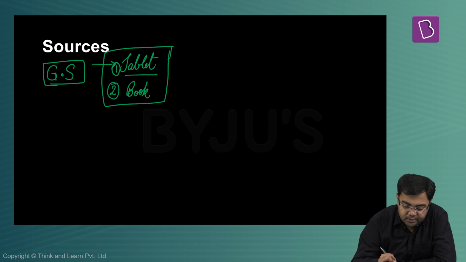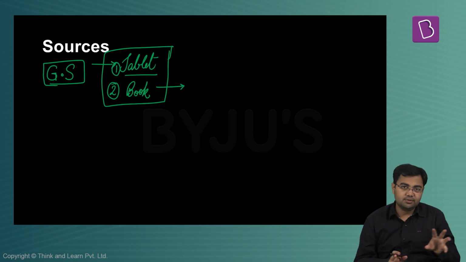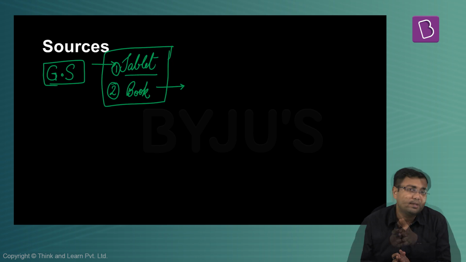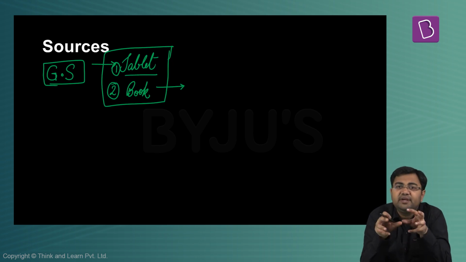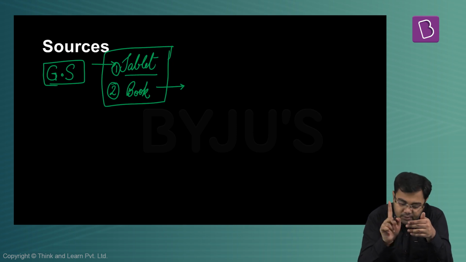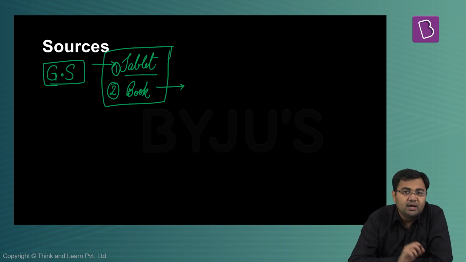Now, when it comes to books, you know that the standard books which are required for history, geography, polity, economy, environment, other subjects, everything has been provided to you. The book list that we have compiled, we have made sure that these are the best available resources and these should be enough for any student to clear the examination. So that's why the tablet has to be the primary source and the book for that particular subject has to be the secondary source. Now, after that, do I need to go to other sources? Let me give you an example for this.